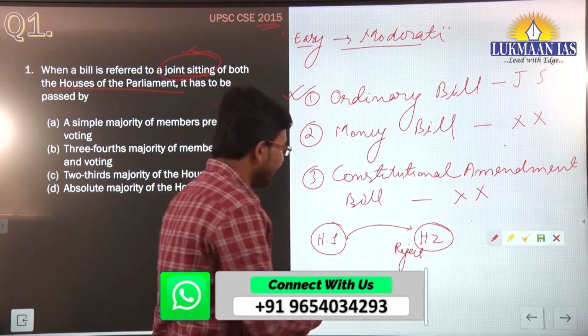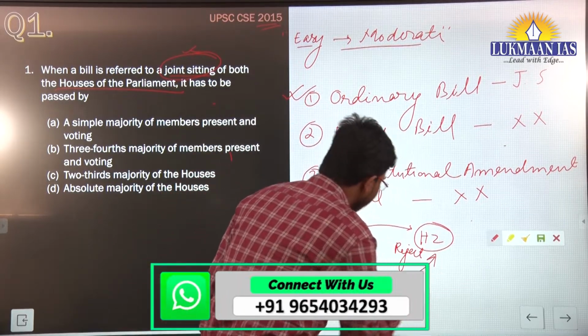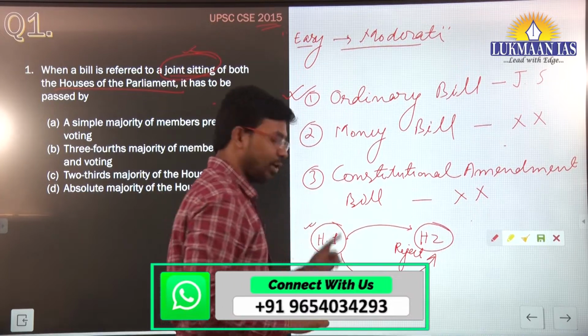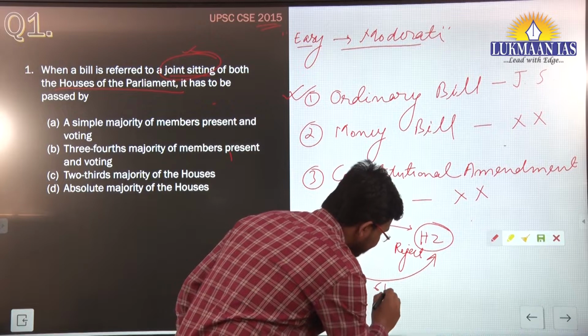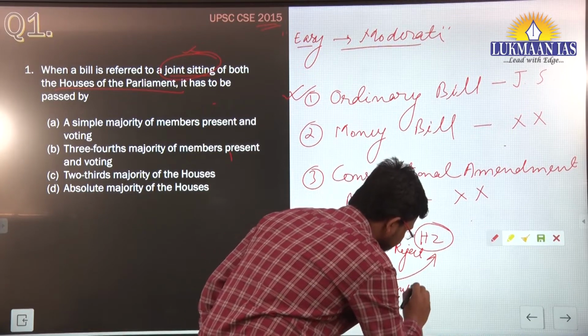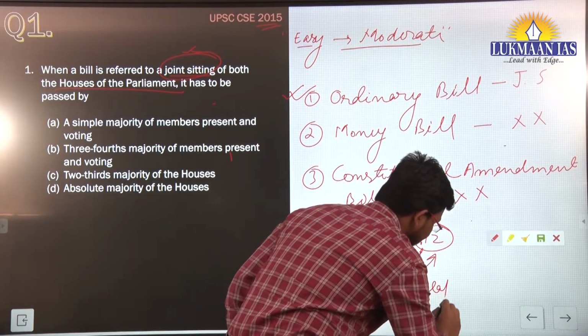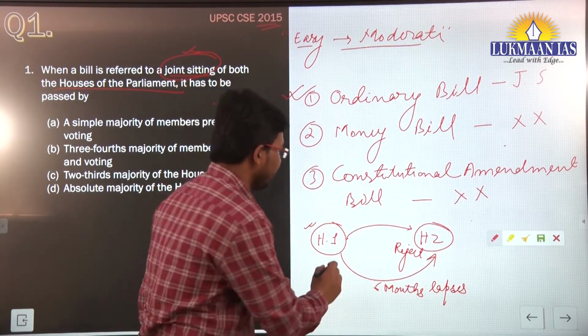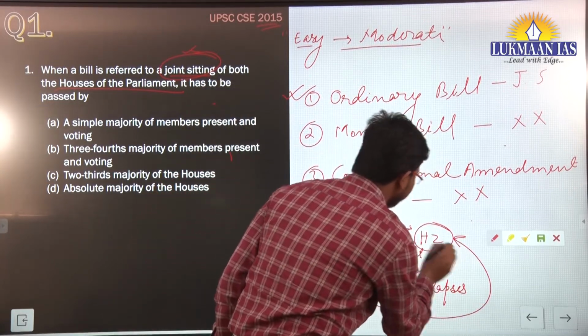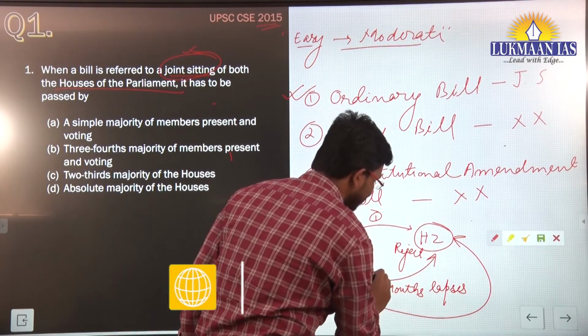Then there is another situation: the bill is initiated in one house, it goes to the second house, 6 months lapse, but the second house does not take any action on it. What can be the third situation? So I am talking about different situations.